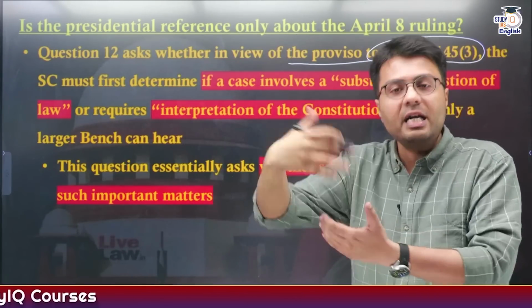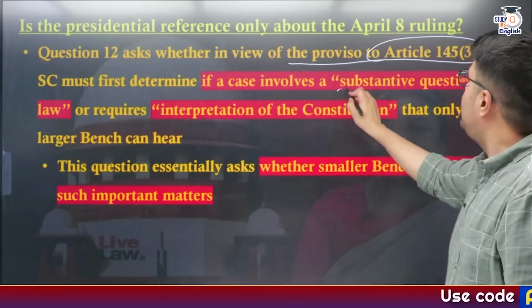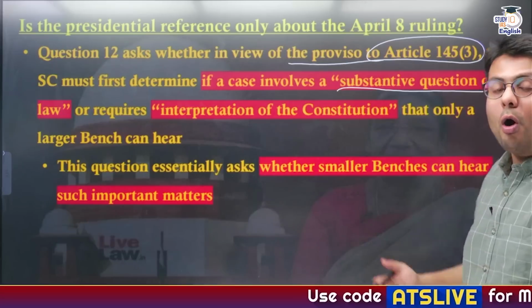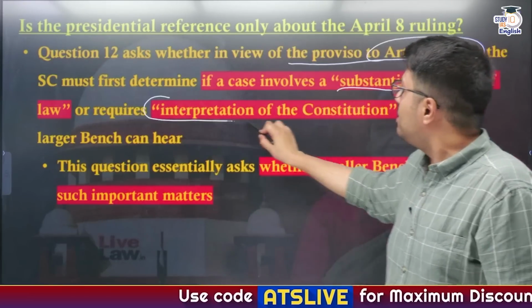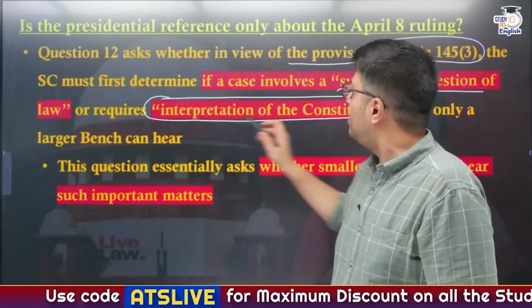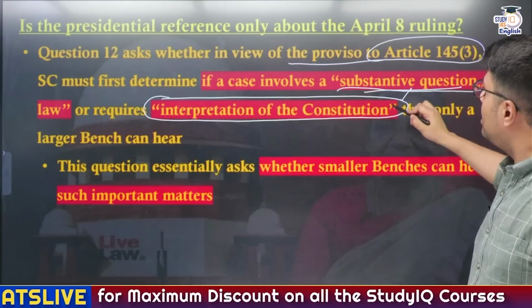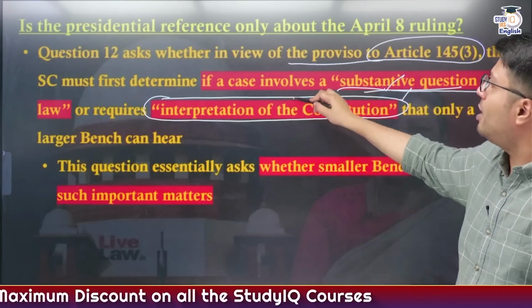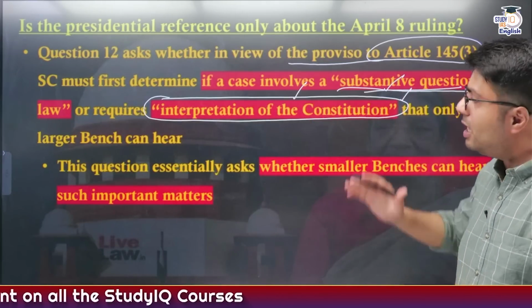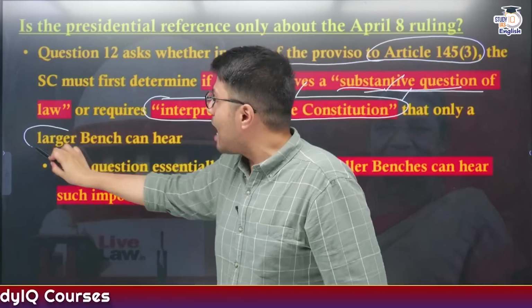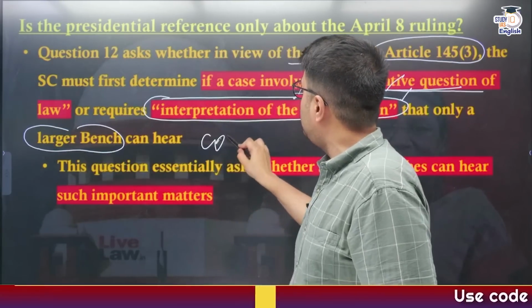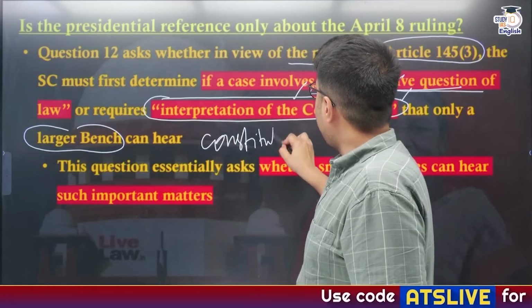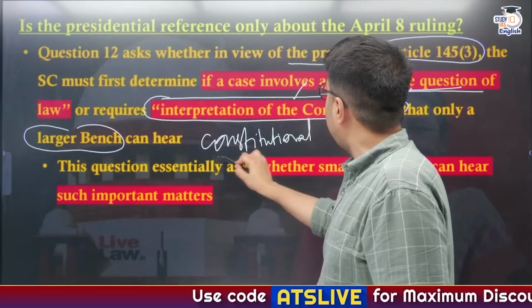first decide whenever a case comes to it whether or not it deals with a substantial question of the law, or whether or not it requires interpretation of the Constitution. If the Supreme Court decides that it involves a substantial question of the law, or requires interpretation of the Constitution, then it should constitute a larger bench, preferably a constitutional bench, comprising at least 5 judges to dispose of this matter.